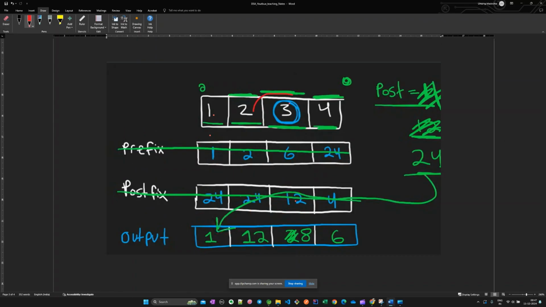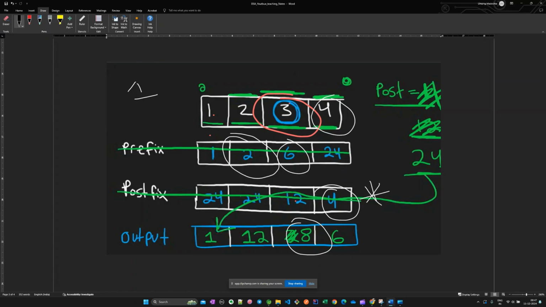So for the third number, what would be the prefix? 2 would be the prefix, and the postfix would be this number. Okay, so 4 to the 8. Now for this number, what would be the prefix? 6. And the postfix would be the imaginary number. As I told you, the imaginary number for multiplication would be 1. So the output would be 6 into 1, that imaginary number.